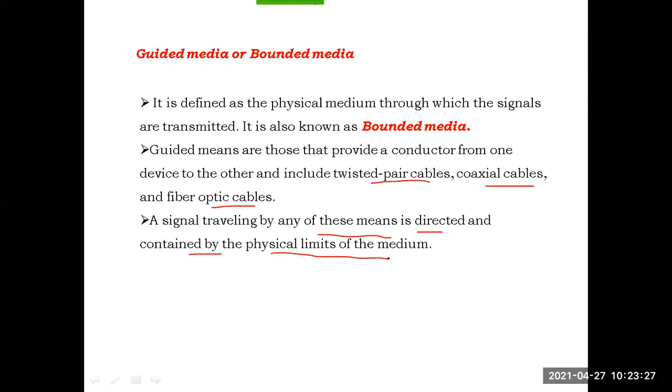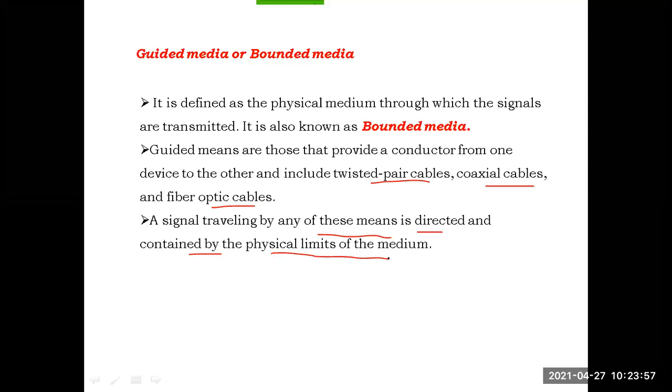Every media, whether it is a twisted pair, a coaxial cable, or a fiber optic cable, every guided media will have some physical limits. Within those physical limits only the data signal will travel. Next we will see twisted pair cables. What are the limitations of twisted pair cables? What are the physical limits of coaxial cables and fiber optic cables? We will see later in the next classes.